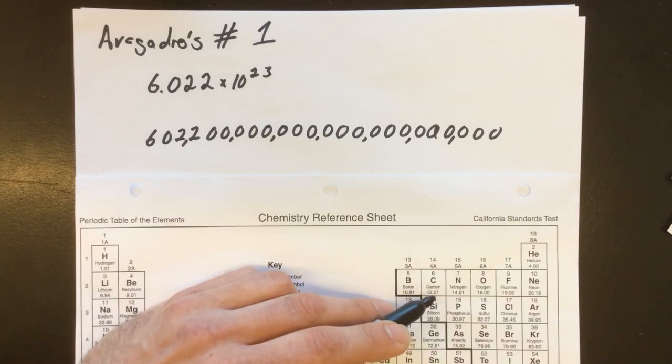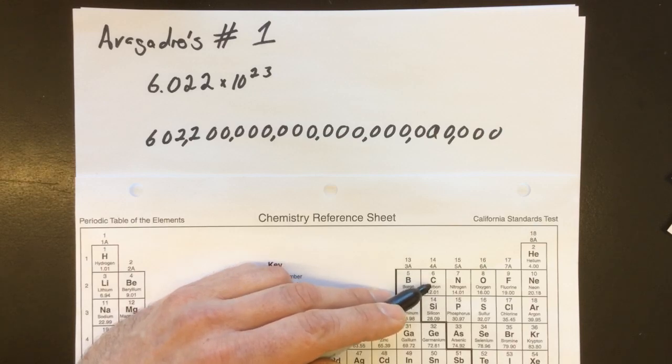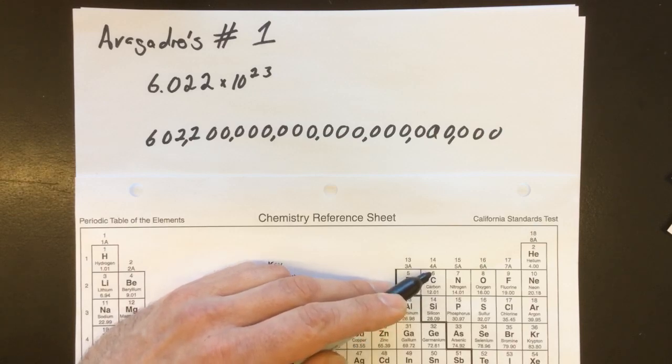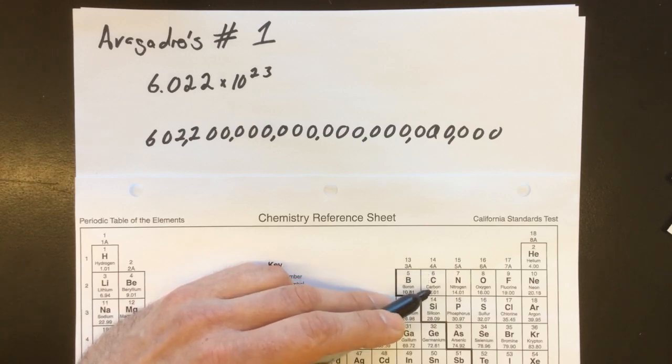All carbon atoms do not weigh the same. All carbon atoms have 6 protons. If it has 6 protons, it's carbon. If it's carbon, it has 6 protons. That's by definition. But it can have a different number of neutrons.